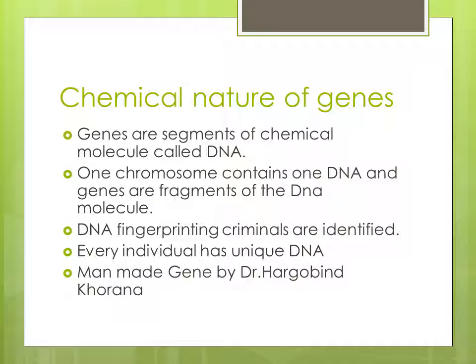Chemical nature of genes. Genes are segments of a chemical molecule called DNA. One chromosome contains one DNA, and genes are fragments of the DNA molecule. DNA fingerprinting nowadays is used to identify criminals. Even a single drop of blood or hair is sufficient to identify whether a person is the culprit or not. Every individual has unique DNA.